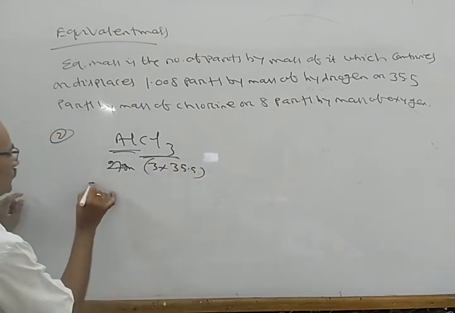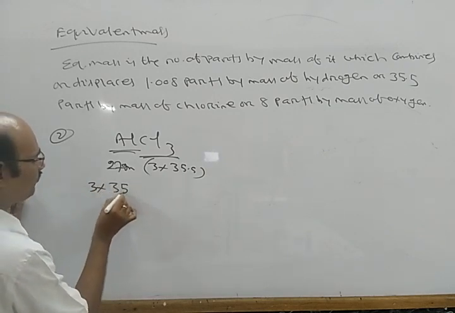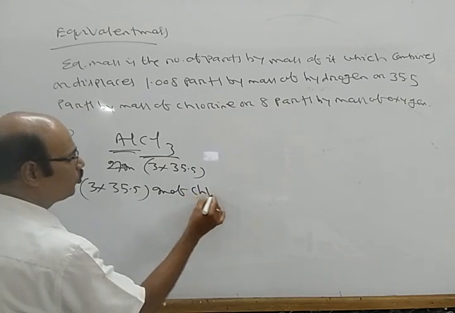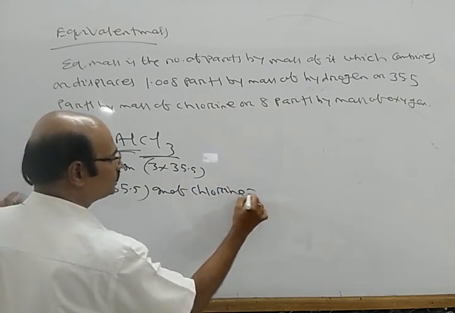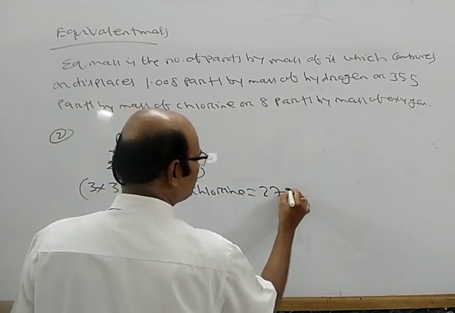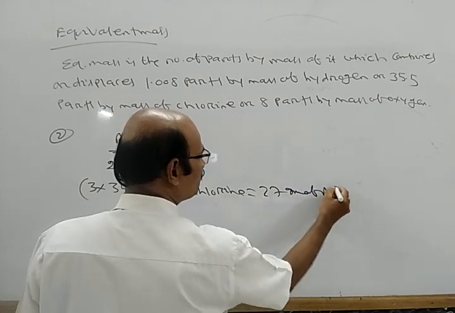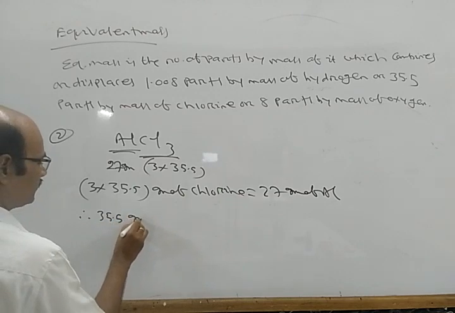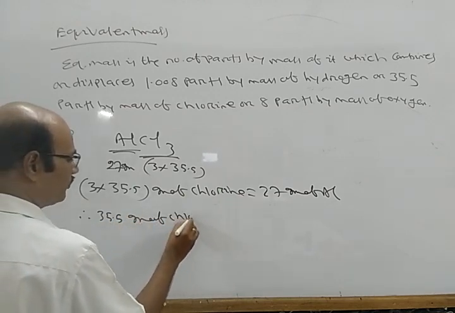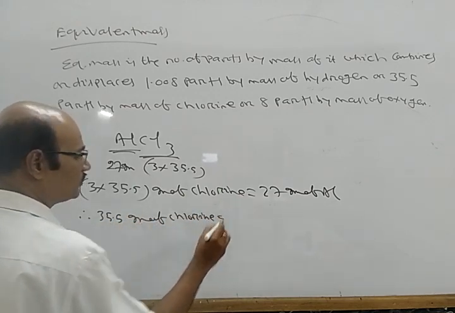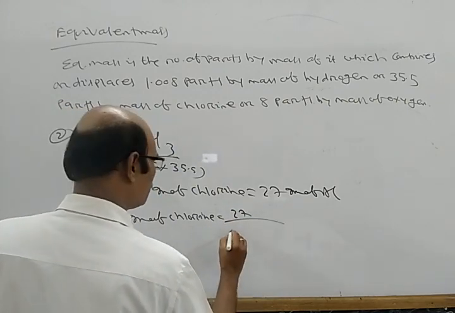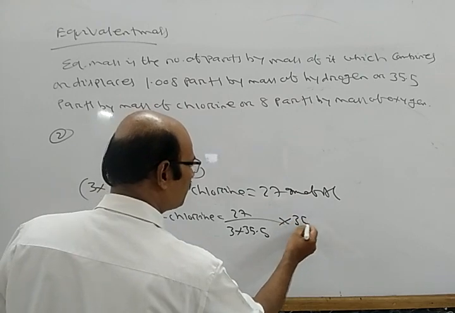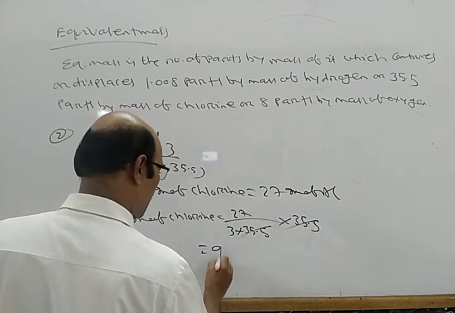So 3 into 35.5 gram of chlorine is equal to 27 gram of aluminum. Therefore 35.5 gram of chlorine is equal to 27 by 3 into 35.5 into 35.5, which is 9.